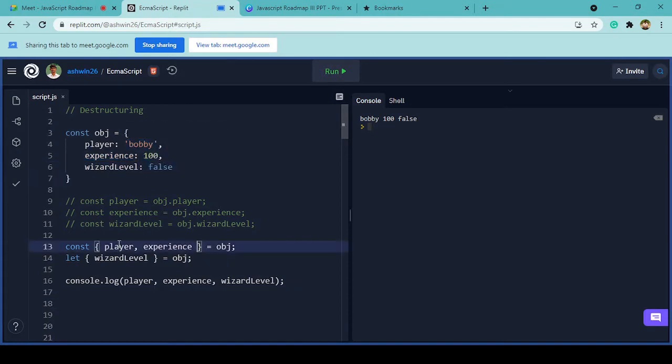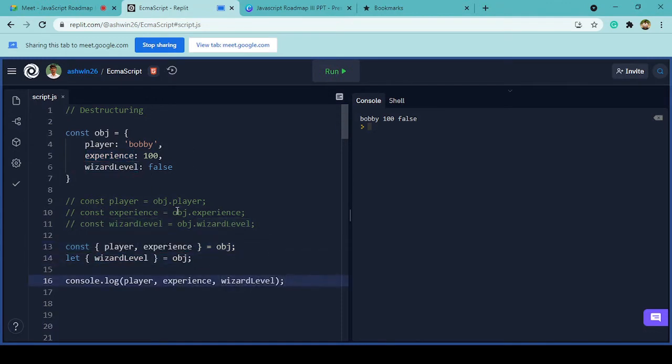Can you see this? The player got directly assigned the value of player instead of giving it as object dot player. Behind the scenes, this object is represented using curly braces with a key value pair syntax. So when we use the concept of destructuring and I give the exact names that we used previously in this object inside the curly braces, the values got directly assigned to the variables player, experience, as well as wizard level.